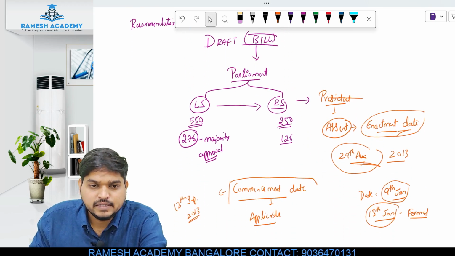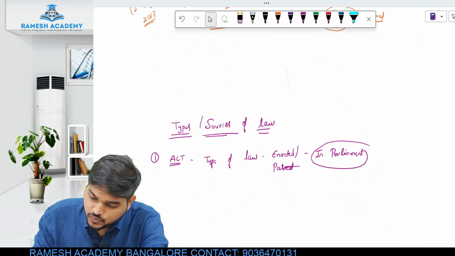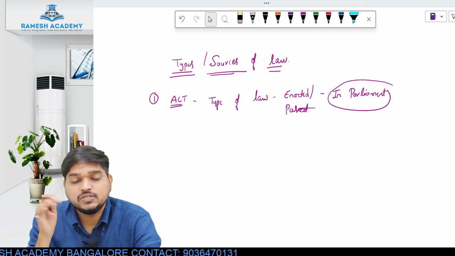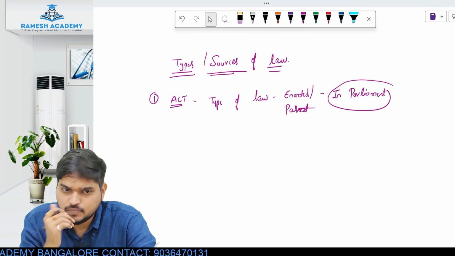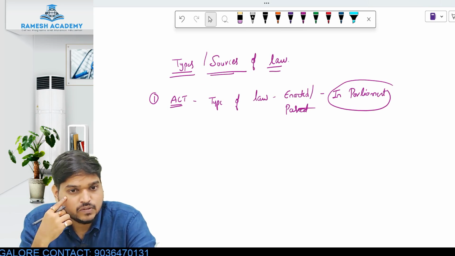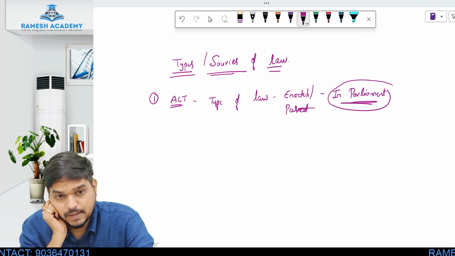Setting up a committee, taking the approval of parliament, taking the approval of the president. If you follow all this procedure and pass any act in parliament, such law is called an act. I give an example: Companies Act 2013, LLP Act 2008. All these are types of law which are passed in the parliament. Is this clear to you?